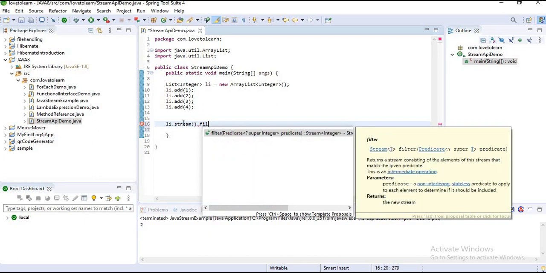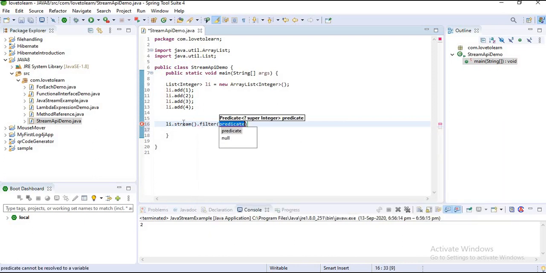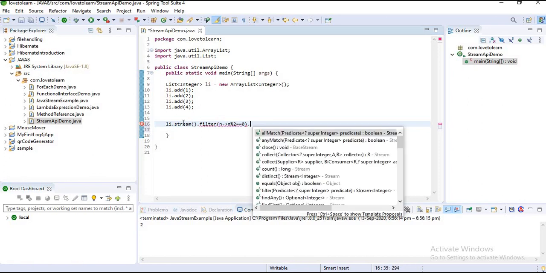Now I'm filtering them. I'm taking a condition where I want to print only even numbers. I'm taking n as a reference, and I want to print only the elements that are even.